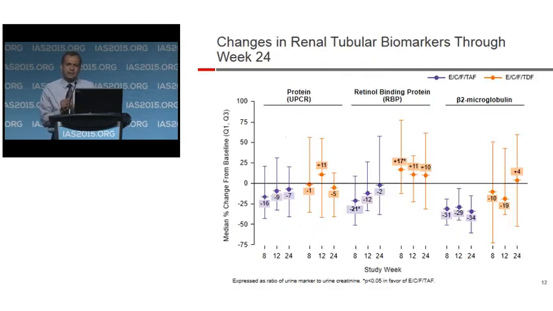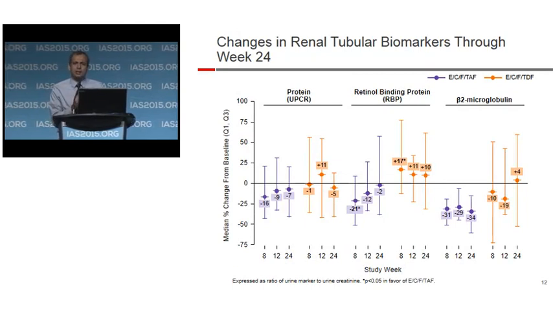Of all of these, the only one which achieved statistical significance was the week 8 comparison for the urine retinol binding protein to creatinine ratio. These results are with a smaller sample size in a smaller time frame, but are very similar to the phase 3 results, where with a much larger sample size at week 48, these differences were much more accentuated and statistically significant.